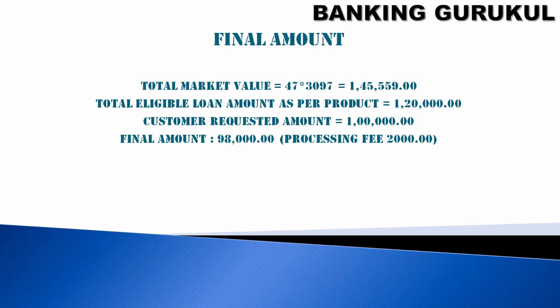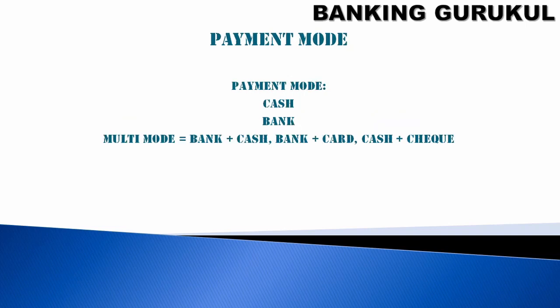So what is the total eligible amount under this product? For example, in product level we have defined what is the maximum loan amount. For example, in this product we have mentioned as 1,20,000. So we'll say like customer, we can give 1,20,000, customer request 1 lakh only. Then finally we'll deduct the processing fee 2,000 rupees and 98,000 will be given to the customer. This is the final amount.